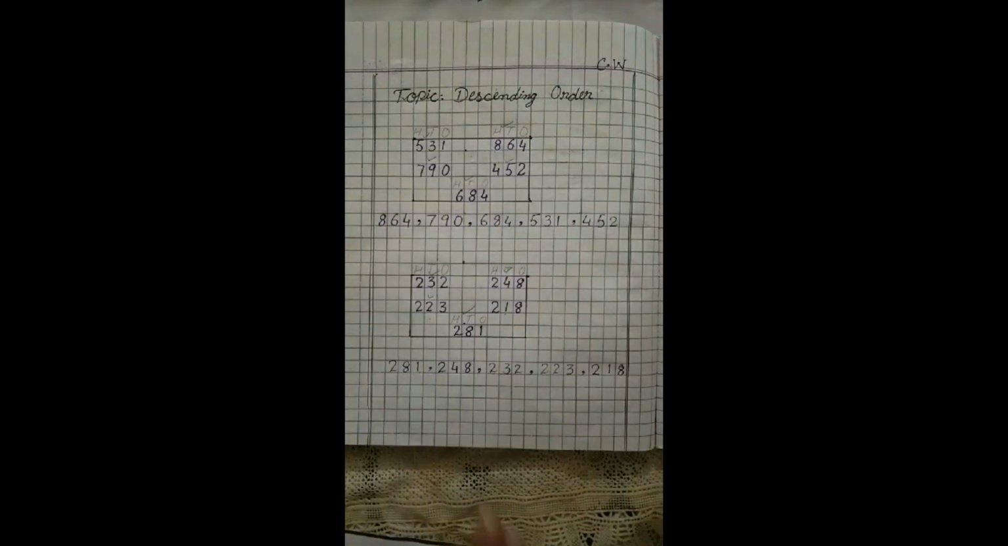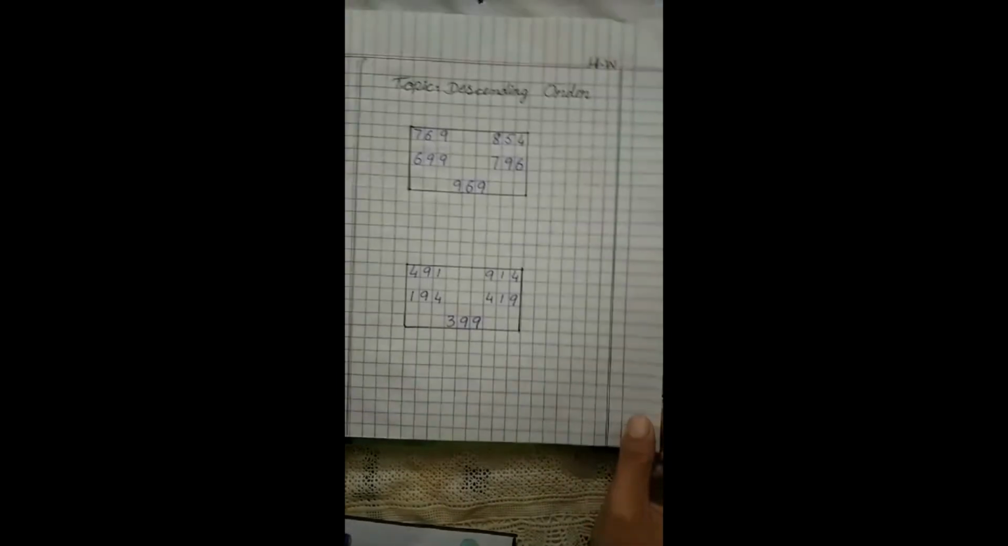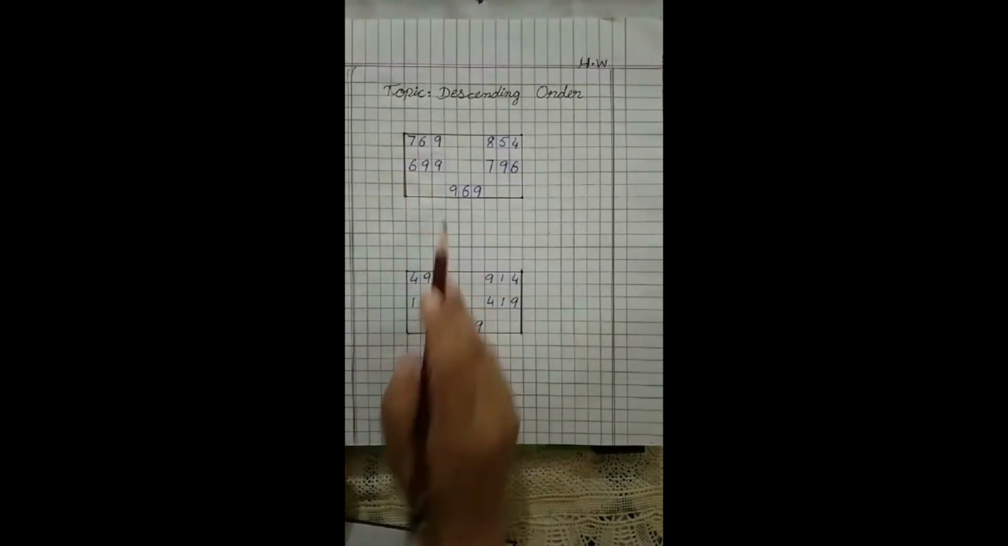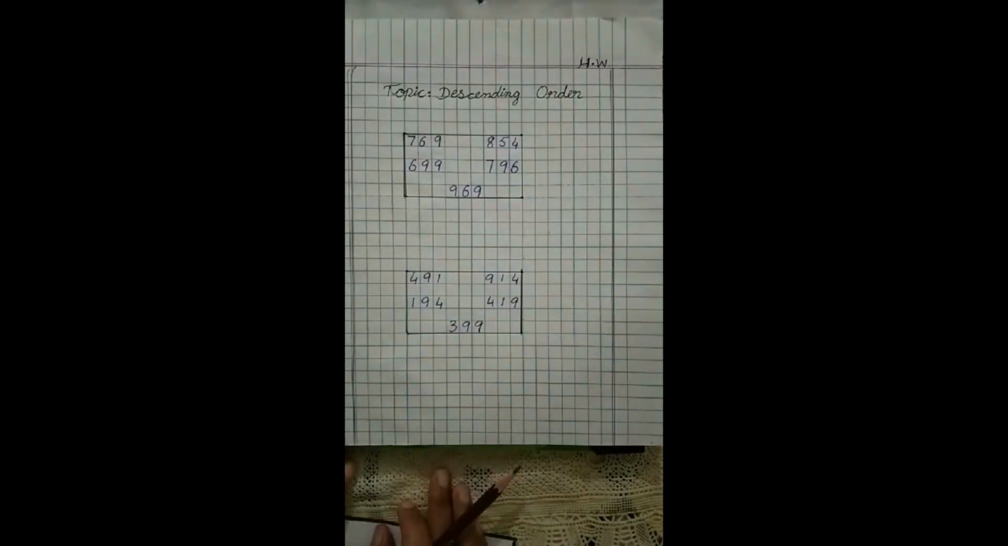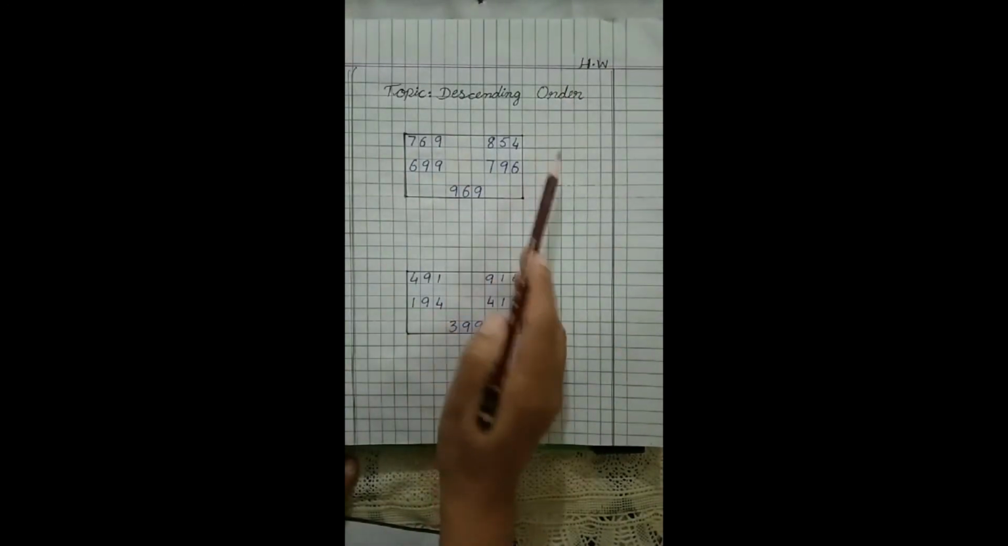Okay class, we have done our classwork now. Now you have to write your day and date and write the topic descending order. Now you have to again draw the block in your copies, ready your copies for the homework. Write HW, topic is descending order.